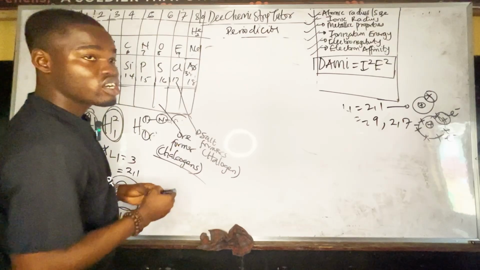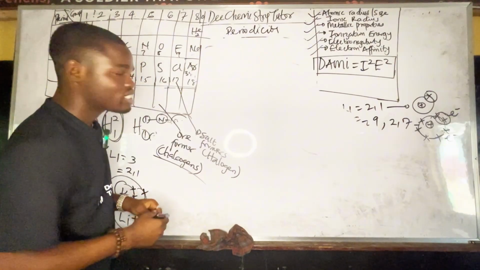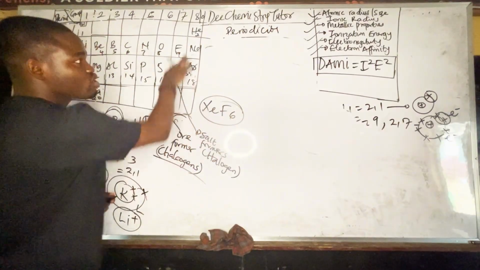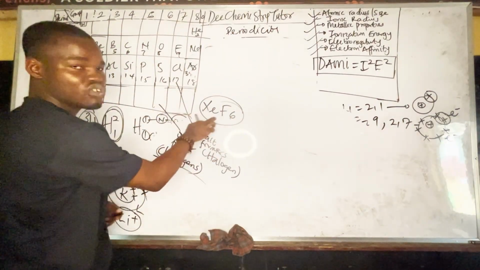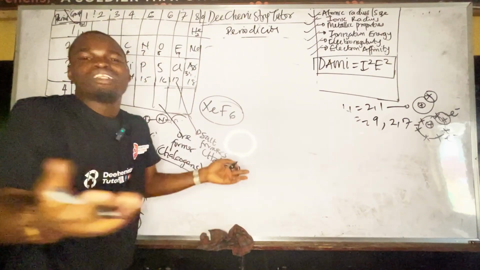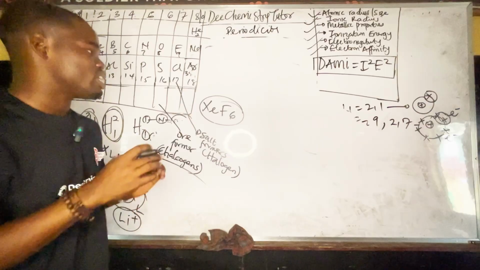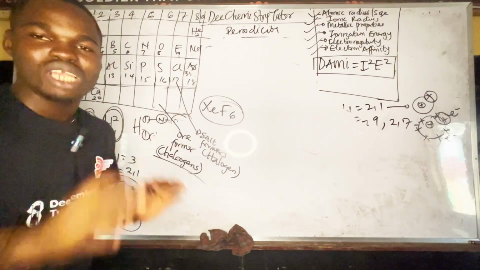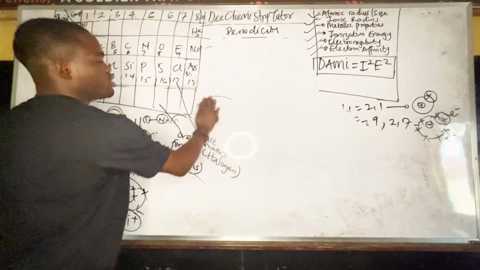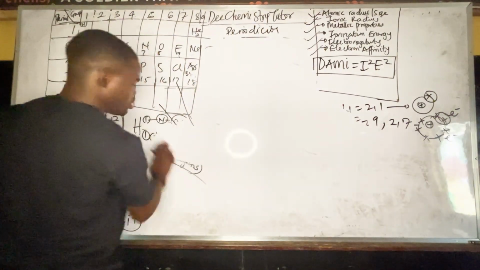Group 8, we call them noble gases, not rare gases or inert, because there's something called xenon fluoride. So xenon is a member of group 8 and is found to be reactive. So why do you call them inert? Why do you call them rare? So what we call them now is noble. Everybody wants to be like them, so they are noble. Take note of that.